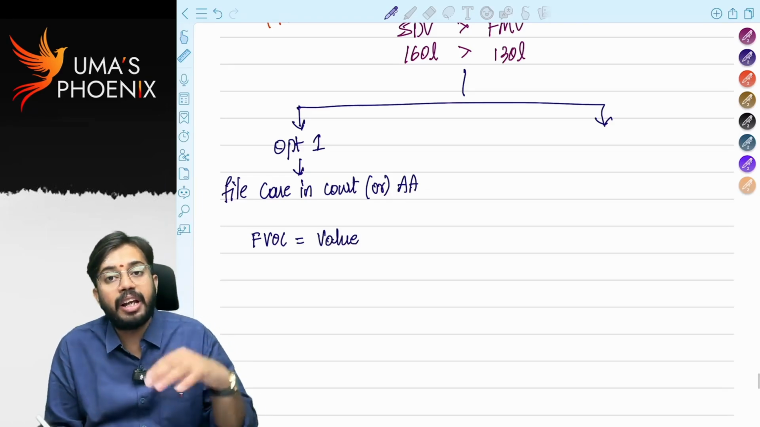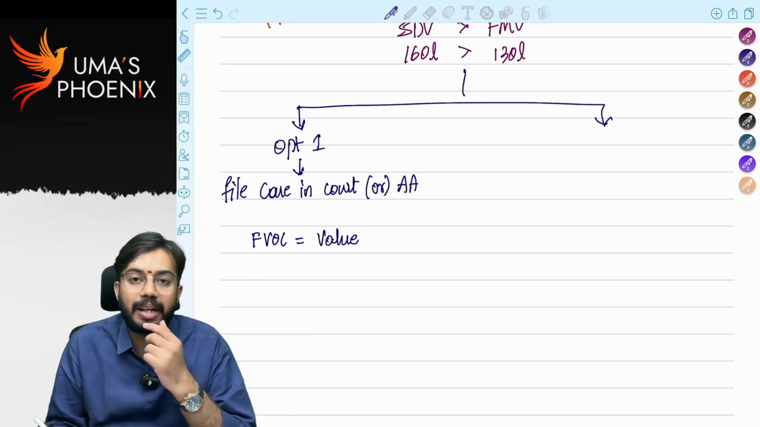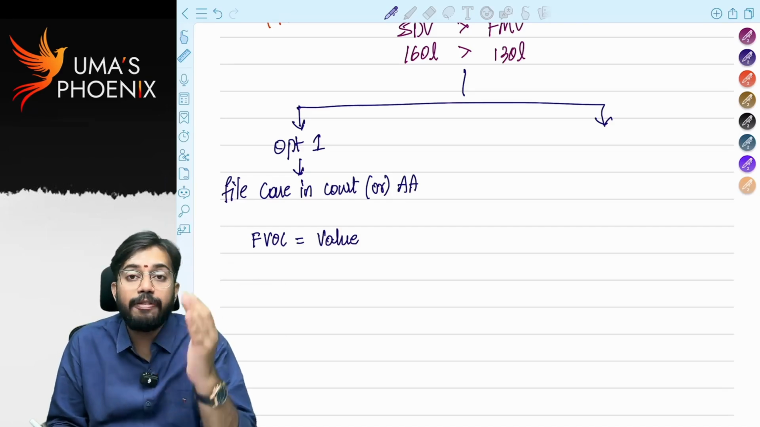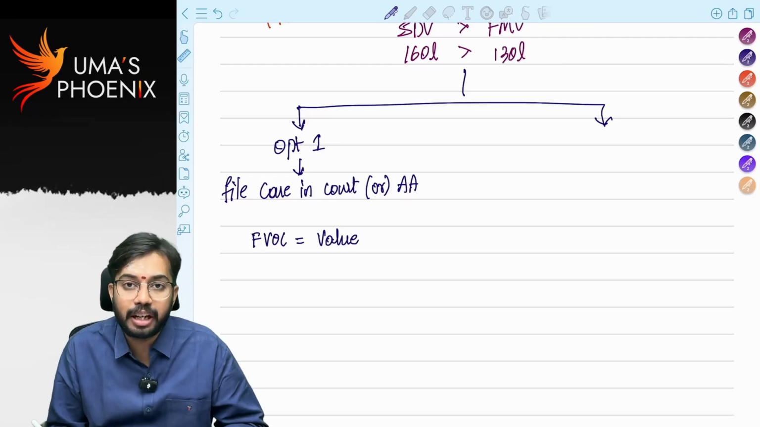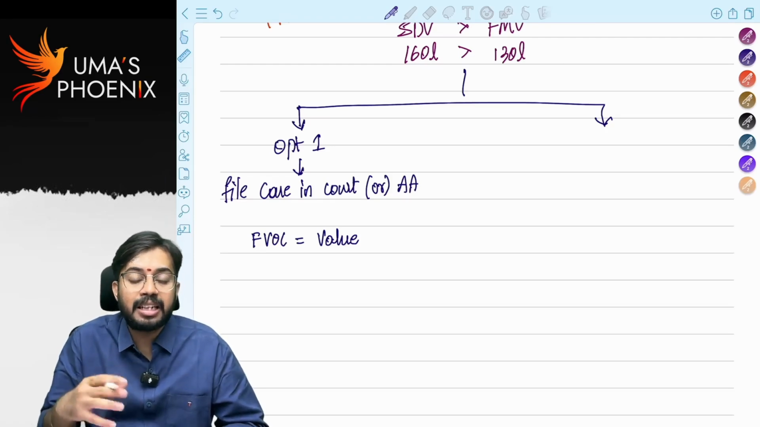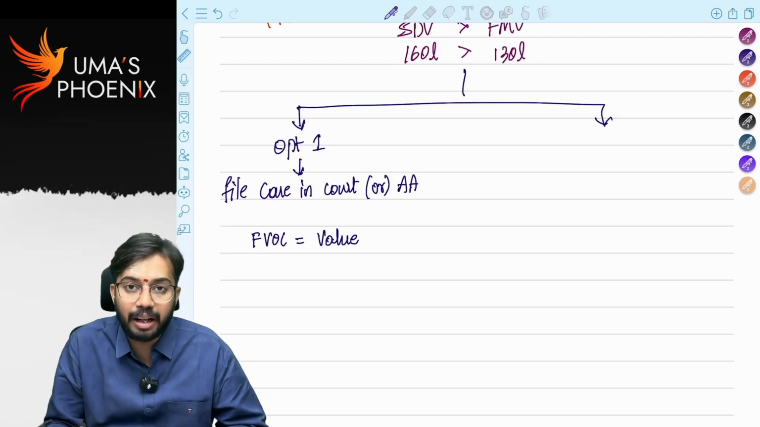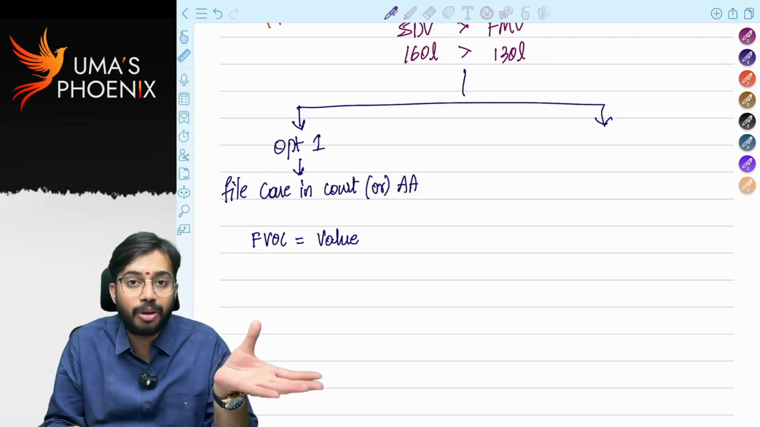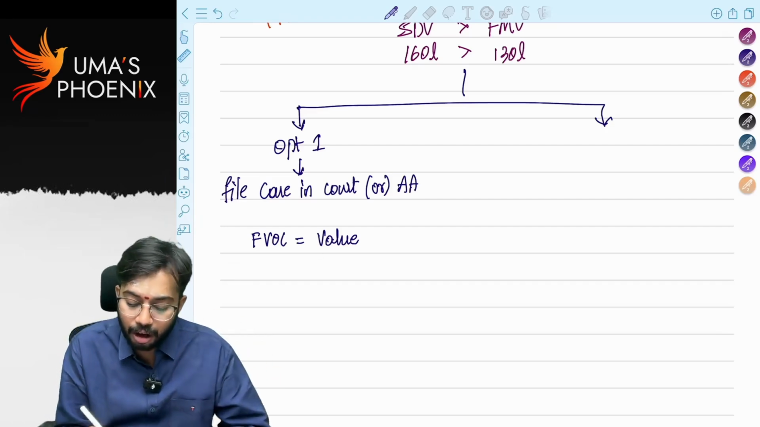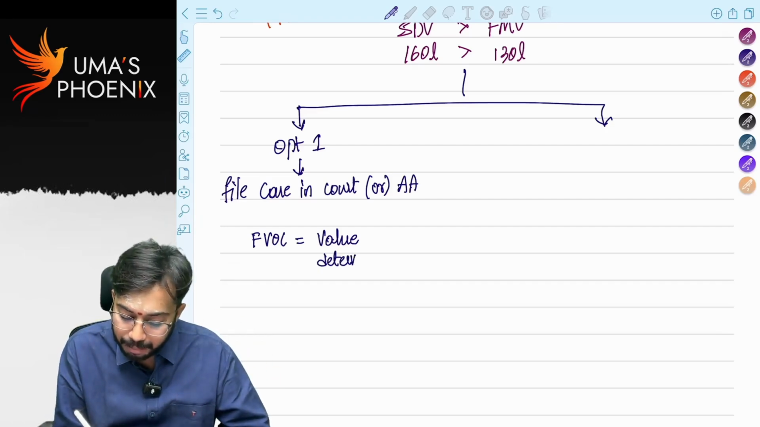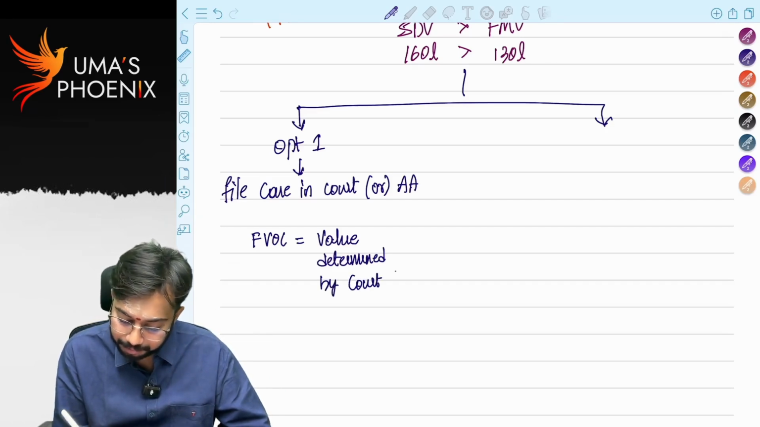If court increases the value, the increased value will be considered as full value of consideration. If court decreases the value, the decreased value will be considered as full value of consideration. So whenever SSC feels that stamp duty value is greater than fair market value, option 1, he can file a case in court or appellate authority, and full value of consideration is equal to the value determined by court or appellate authority.